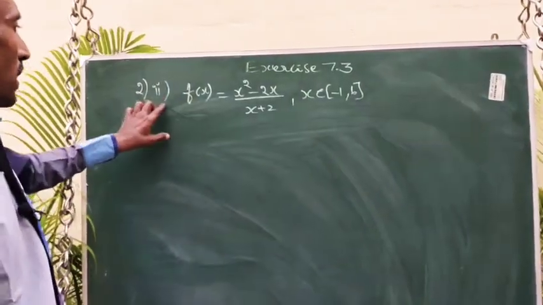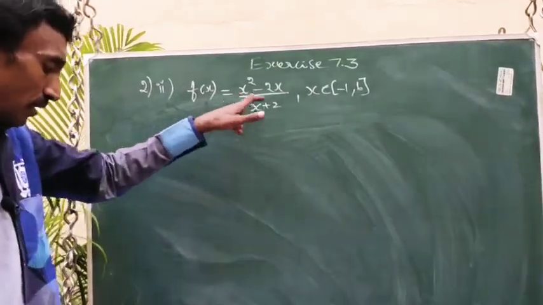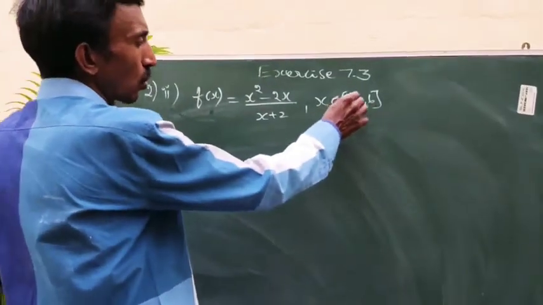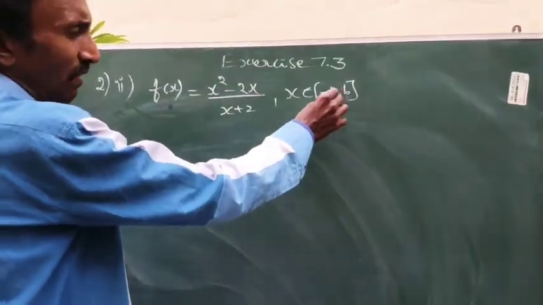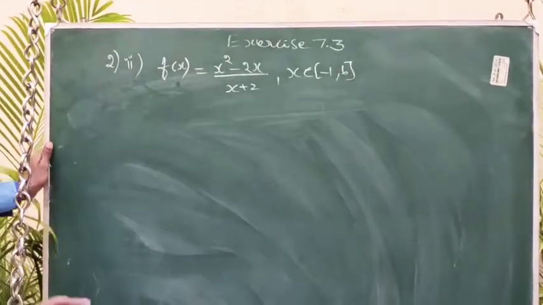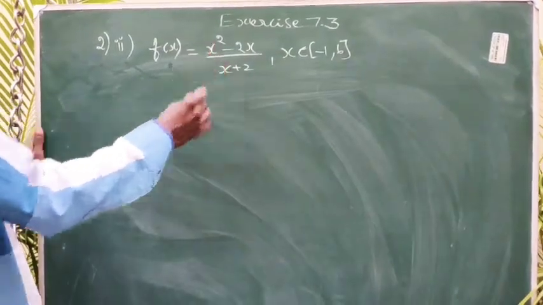So listen here, second subdivision, second question, exercise 7.3. f of x equal to x square minus 2x by x plus 2, and x belongs to the closed interval minus 1, 6. If you put any value from the interval, the denominator is not 0, and obviously all rational functions are continuous when the denominator is not equal to 0.